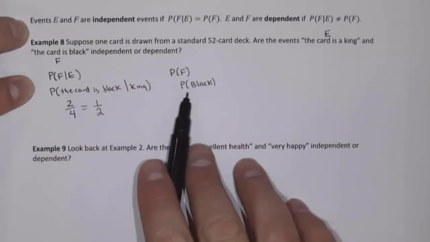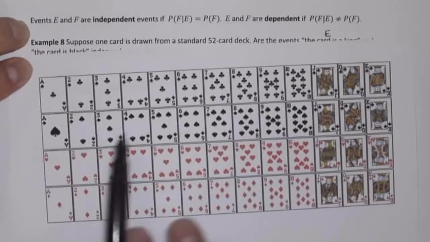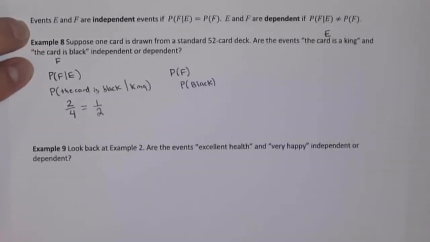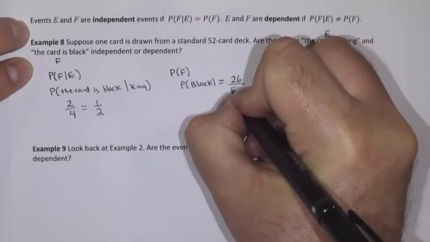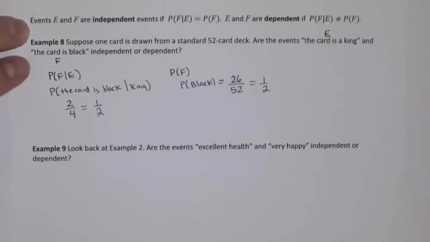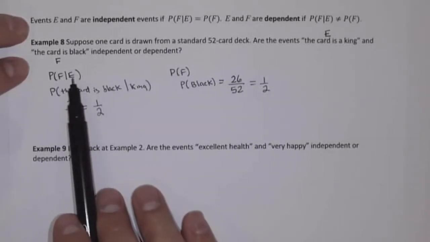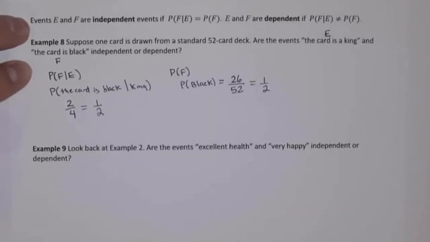Now the probability of being black: there are 52 cards and 26 of those cards are black. The probability of being black is 26 out of 52, which reduces to 1/2. So the probability of F given E equals the probability of F. They both equal 1/2.